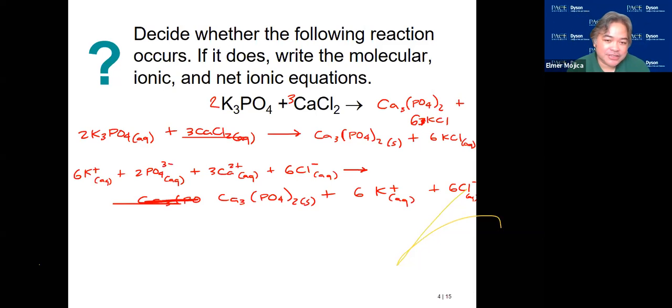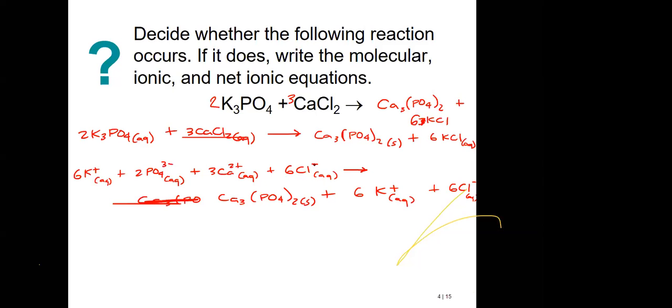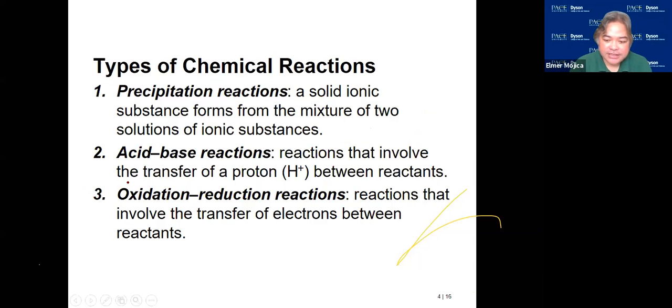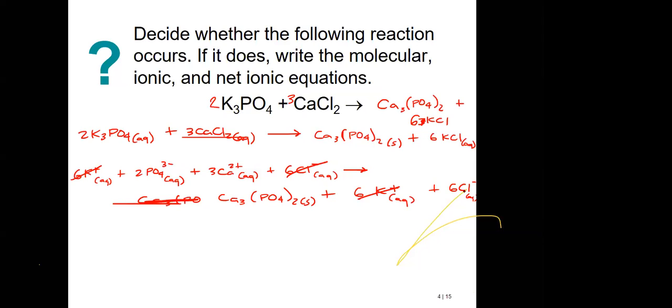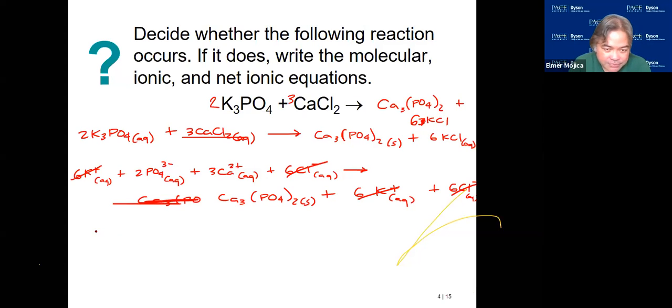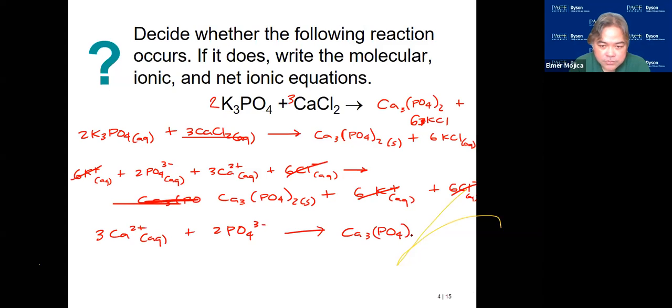And what are the spectator ions here? The Cl and the K. Okay. And if you remove them, you will see that this is your net ionic equation.